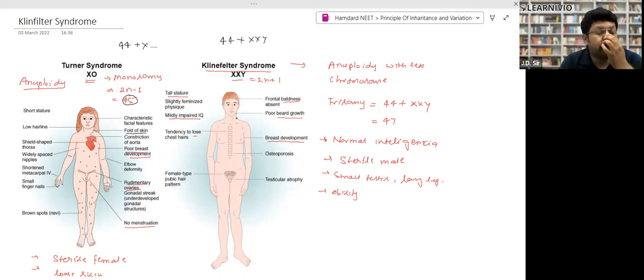Clear to all of you? All these three syndromes are very important. Whatever we have studied, it's very important. You will see questions from this. Clear? Yes, sir. Excellent.